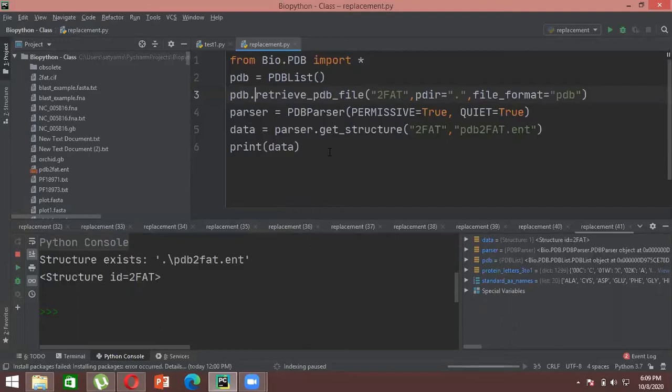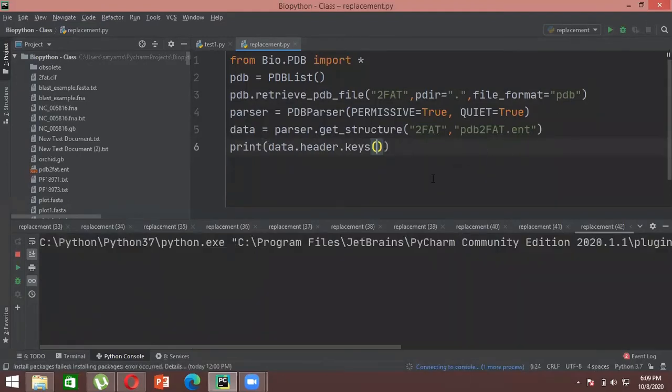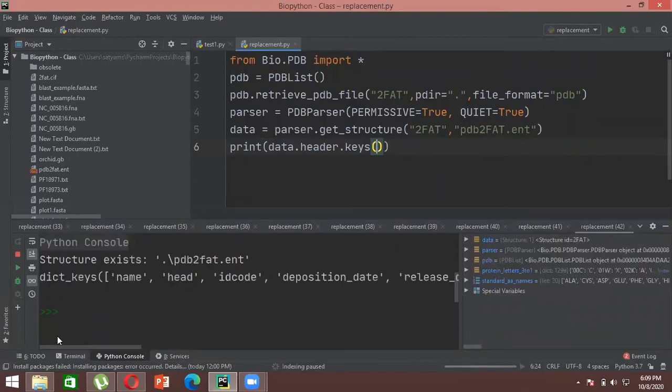So those things are basically known as your headers, which we will talk about, right? So first of all we will see what headers are stored in our PDB file. So for that, to know what our headers are, what you can do is just write header.keys, and it will show you what types of headers are stored in your PDB file.